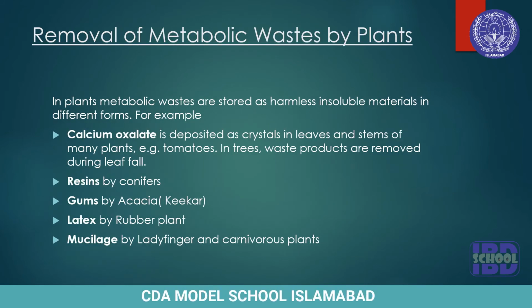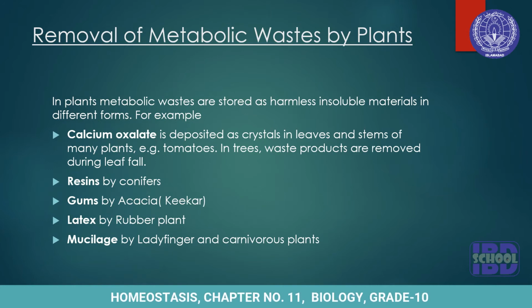Now, the removal of metabolic waste by plants. In plants, metabolic wastes are stored as harmless insoluble materials in different forms. For example, calcium oxalate is deposited as crystals in leaves and stems of many plants, for example, tomatoes. And in trees, waste products are removed during leaf fall. So calcium oxalate is a crystalline metabolic waste. It gets stored in the leaves, and in higher plants, when leaves fall during autumn, these waste products are released